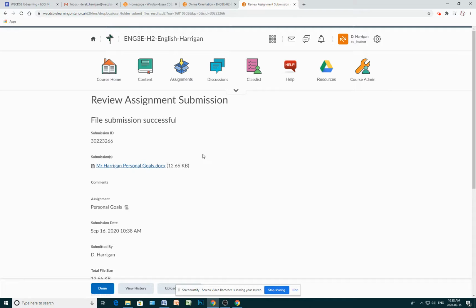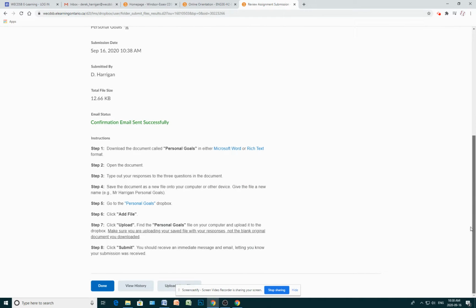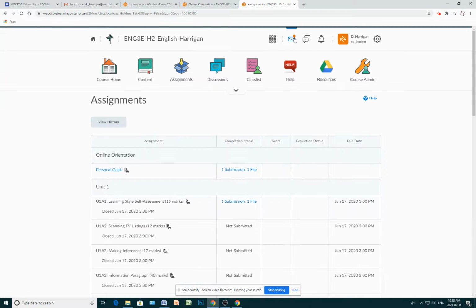And then I'll receive a message here saying File Submission Successful. If I hit Done, I'll also notice that I've been sent an email that tells me that my submission has been successful. And I can see in the assignment page here under Personal Goals, one submission, one file. So I can tell that the assignment has been submitted.